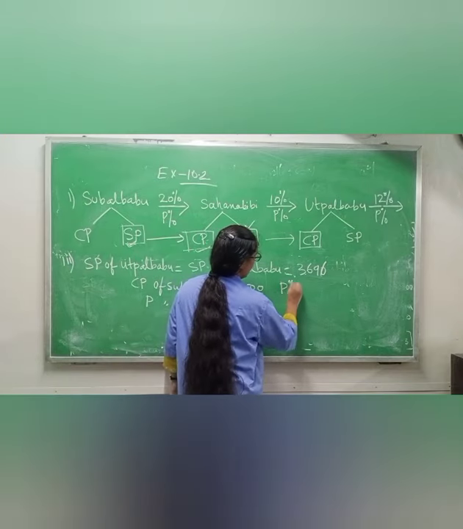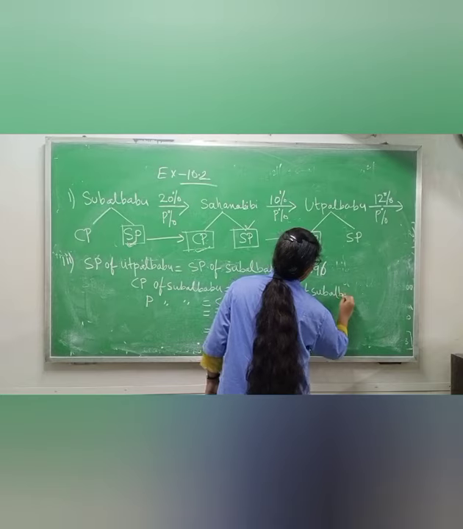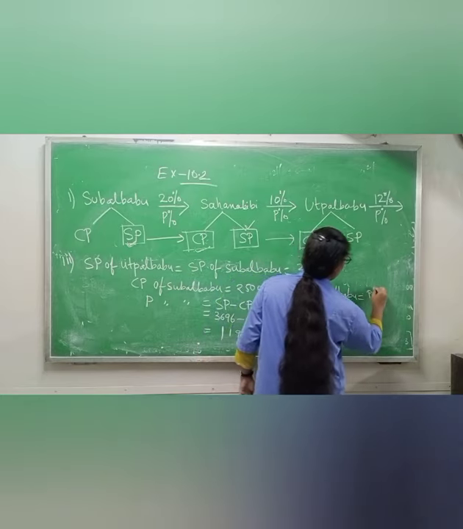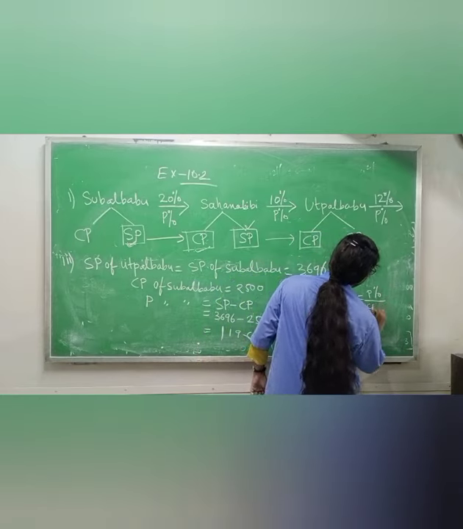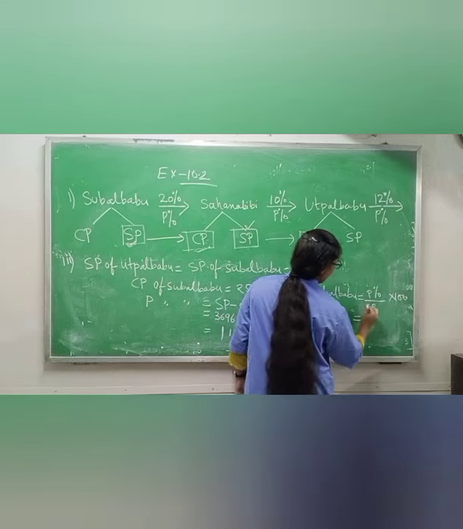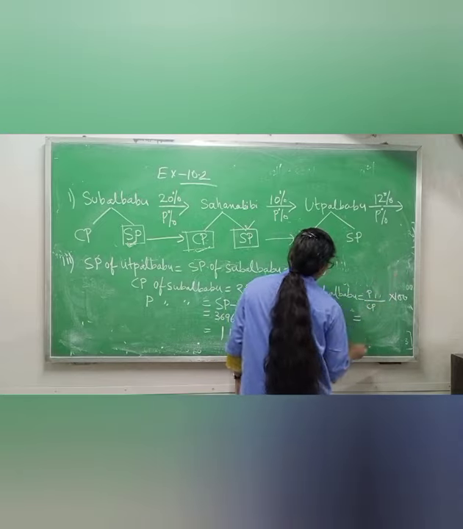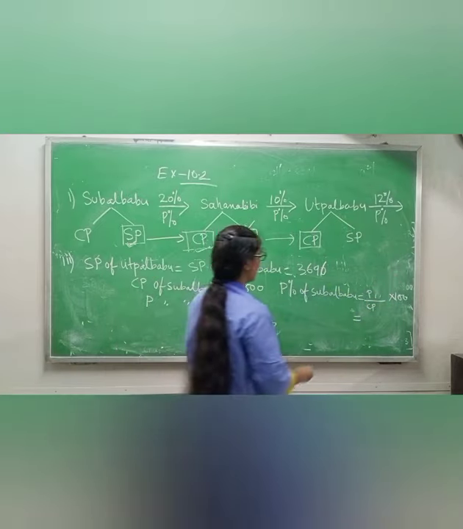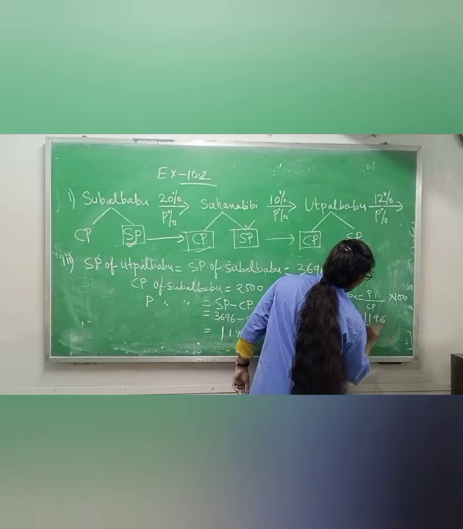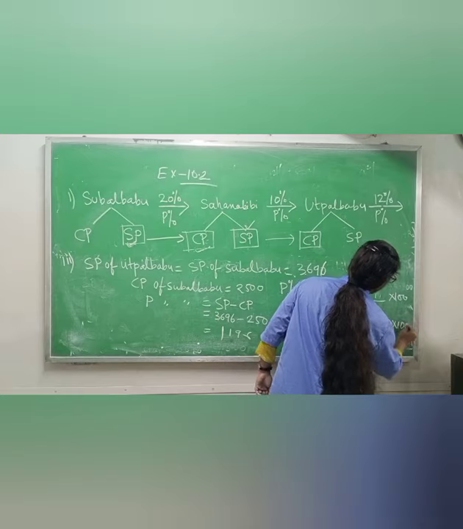So for the profit percentage of Subal Babu, the formula is profit by CP into 100. You know this formula. Profit is how much? 1,196. Cost price is 2,500, into 100.